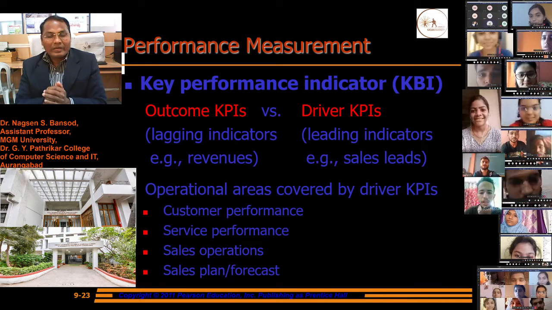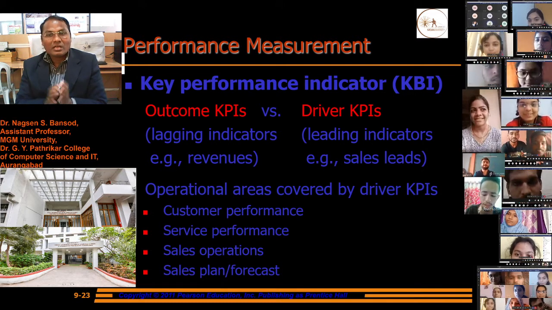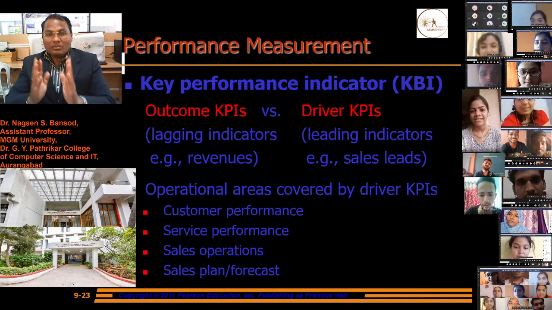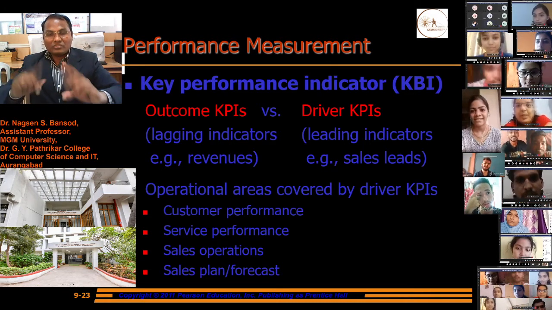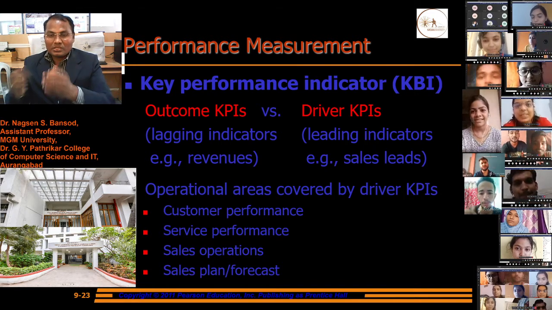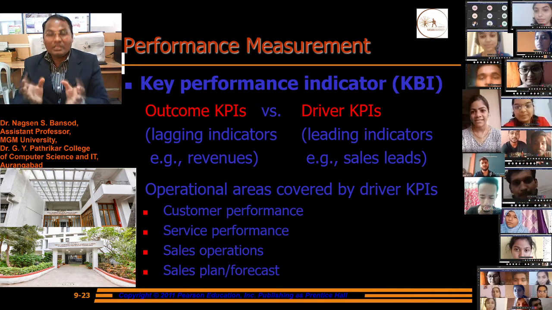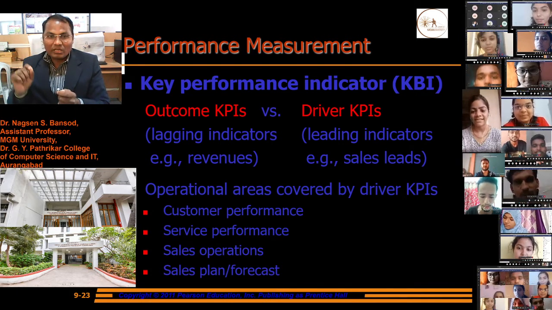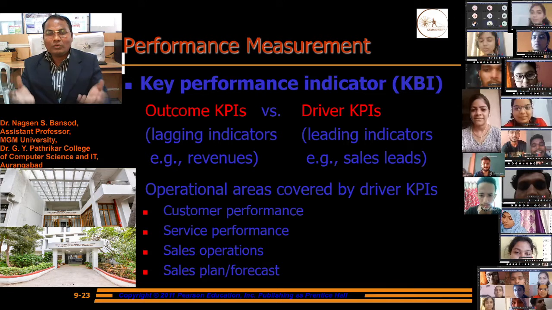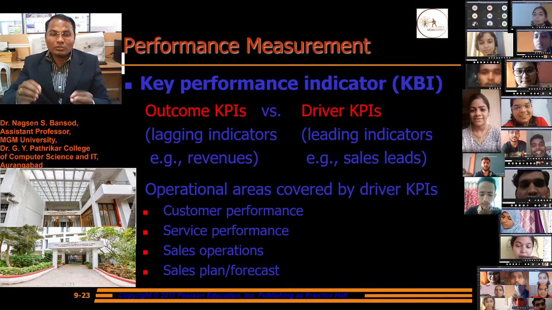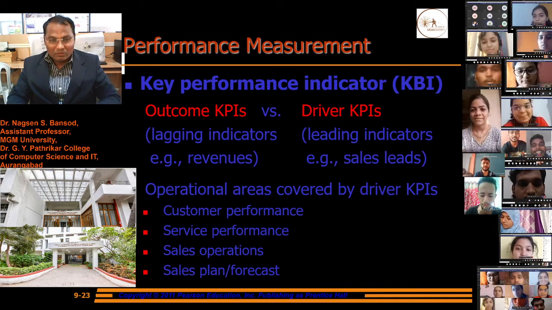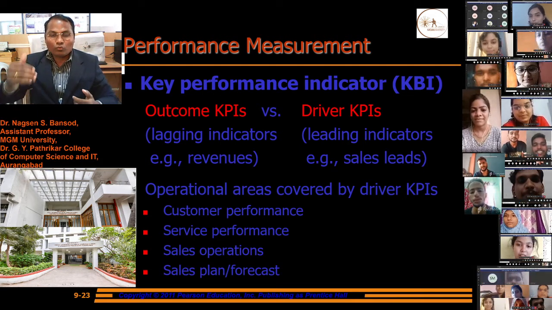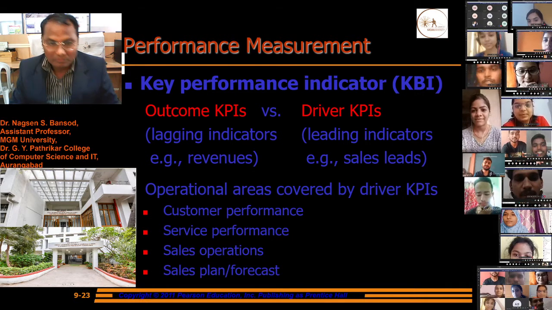Similarly, driver key performance indicators are leading indicators, for example sales leads: how much sales we increase this month, how much purchasing we increase this month. The leads are the driver KPIs, and the outcome of all this is the revenue. Exactly, we need to increase our yield, and to increase the yield there are some leading indicators we want to measure.